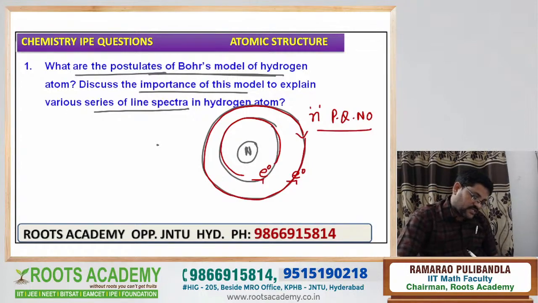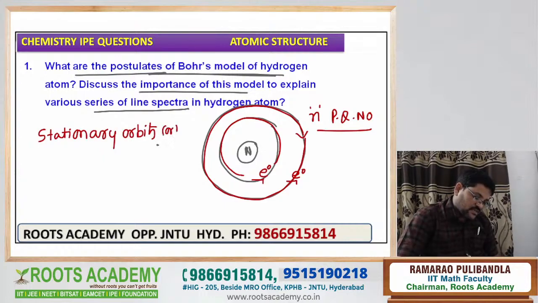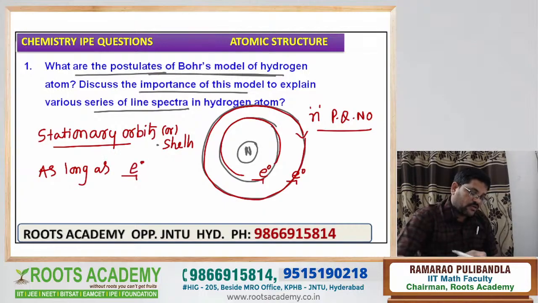Now, for example, what is the meaning of stationary orbits? You write it point-wise like this. Stationary orbits are also called stationary shells. As long as the electron is revolving in the circular orbit, there is neither loss of energy nor gain of energy.